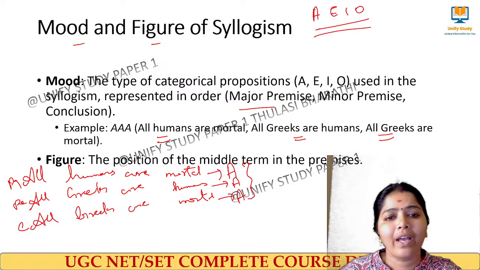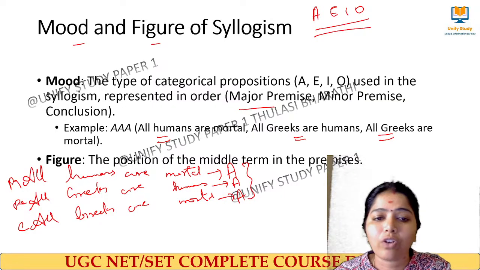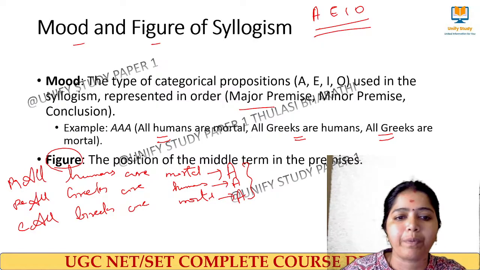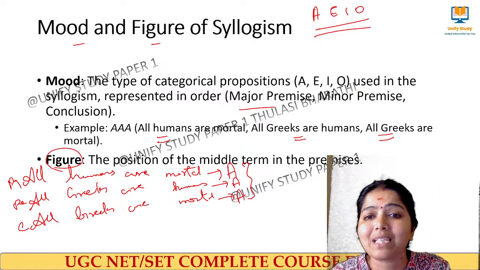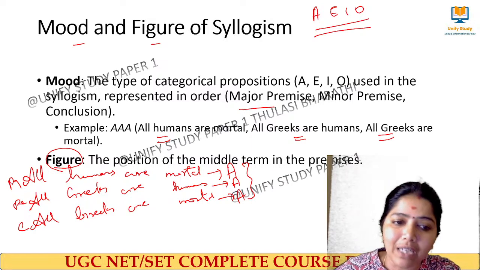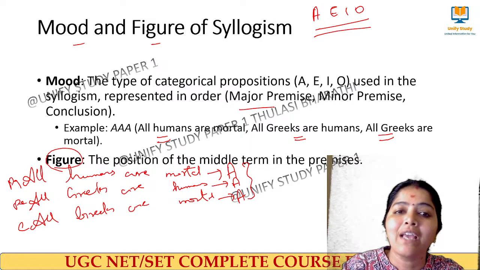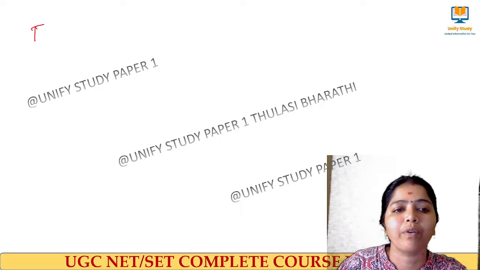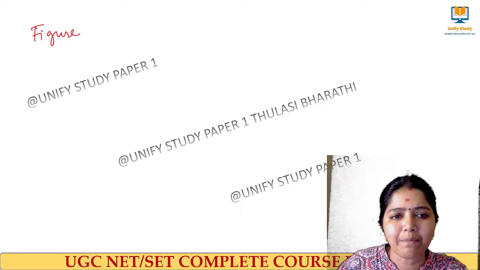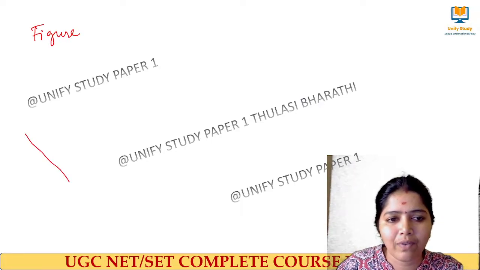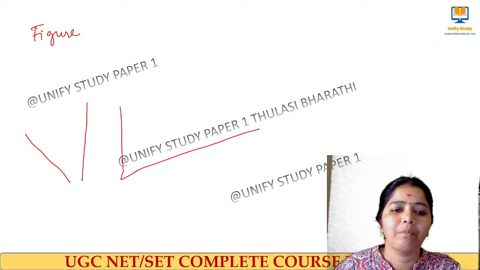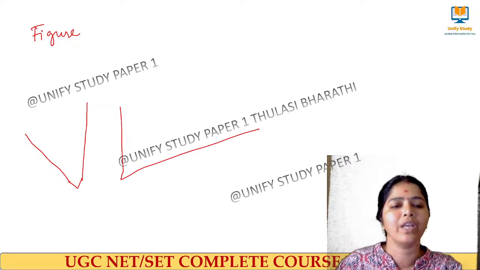Along with that, we have another concept called the figure of a proposition. What do you mean by figure of the proposition? It is the placement of the middle term, and that placement we call the figure. So easily I will draw a diagram to remember the figure of a proposition. Simple diagram. Ma'am, what is this diagram? You are drawing a V.